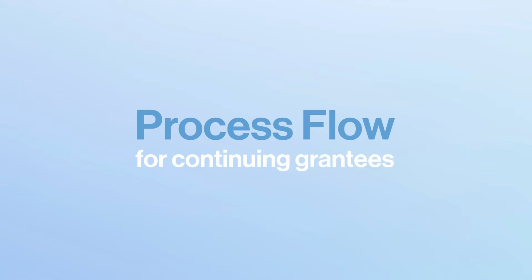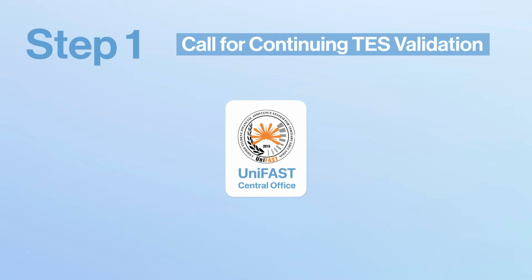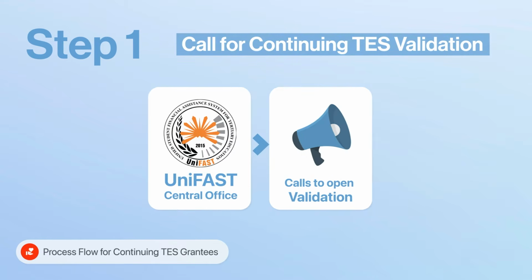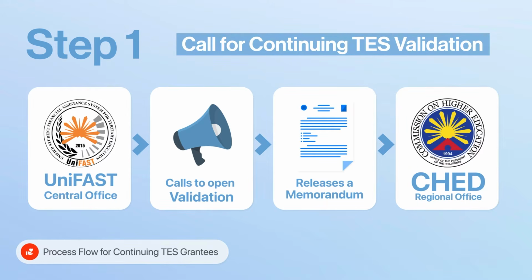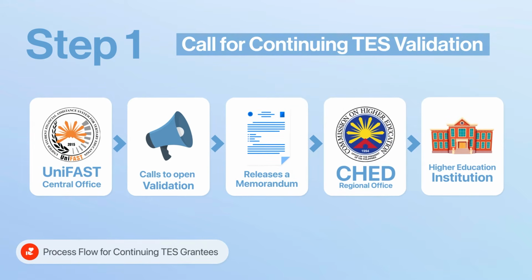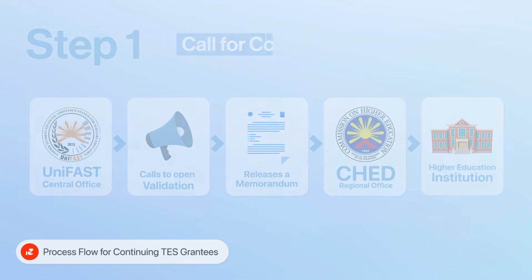Next, let's review the process flow for continuing TES grantees. Step 1. The UniFAST Central Office issues a call to open validation and releases a memorandum to CHED regional offices and disseminates it to higher education institutions.